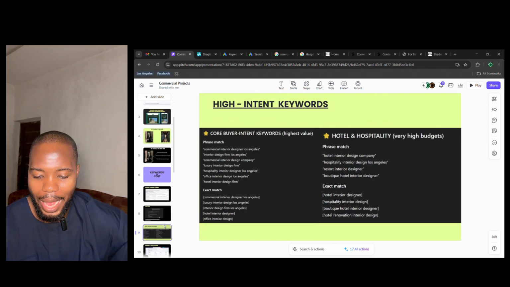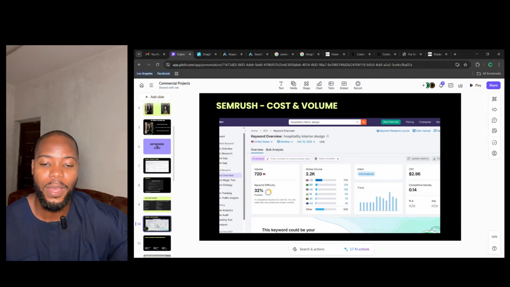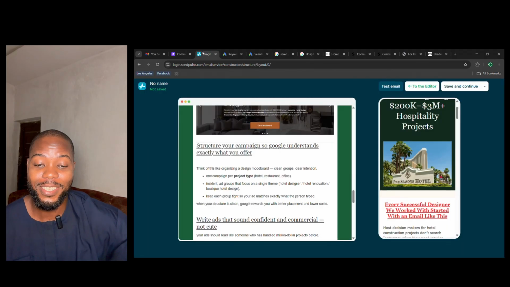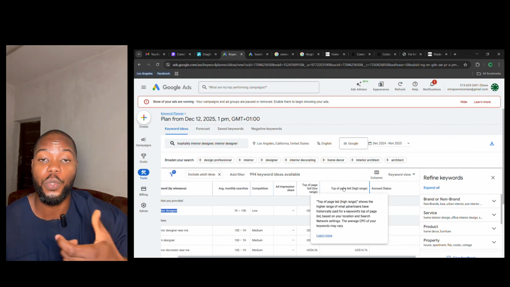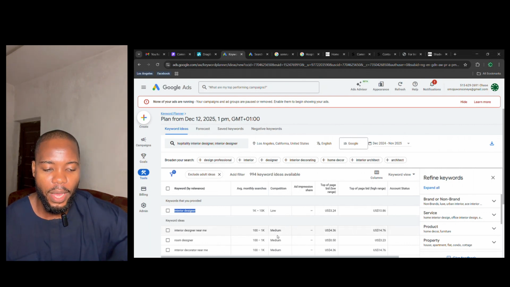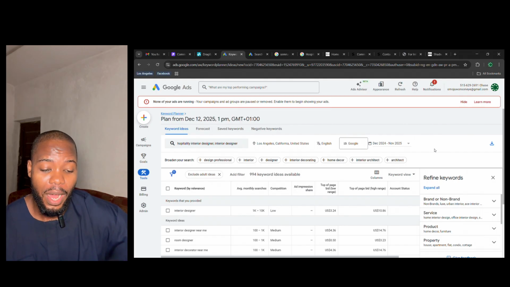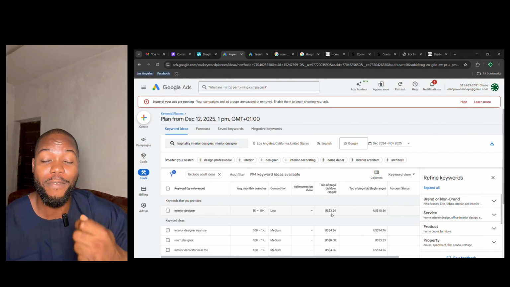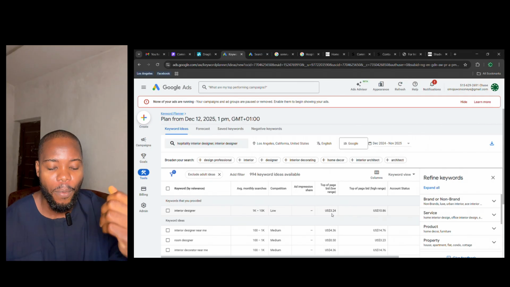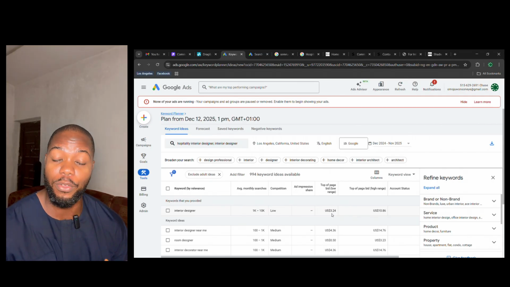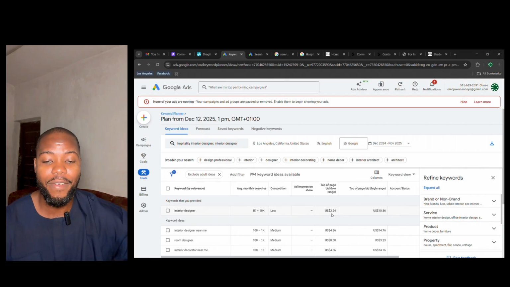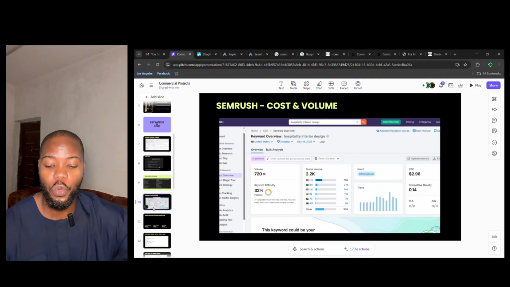Now, this keyword has different costs based on the time. There are other businesses that want to get this traffic also, and because of that, Google charges based on how much competition those keywords get. So there are periods where the competition is very, very low, and you can pay very little for different clicks. But when there's so much competition, and a lot of people want those particular keywords, it can get very, very expensive. And if you don't control it the right way, you can pay so much.